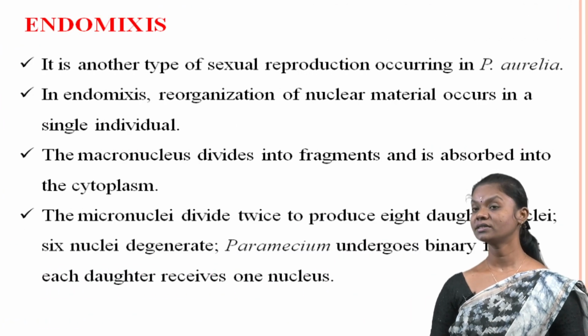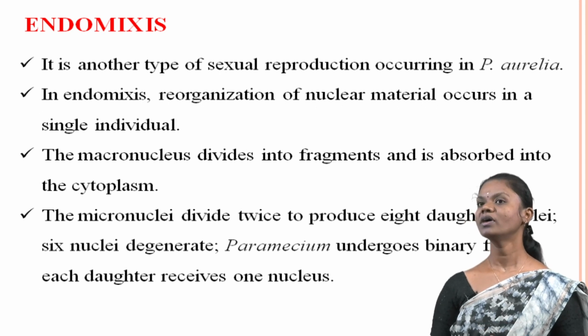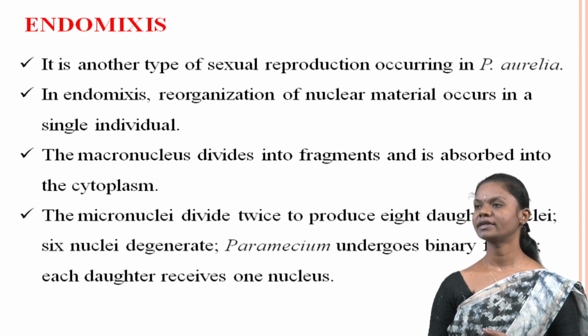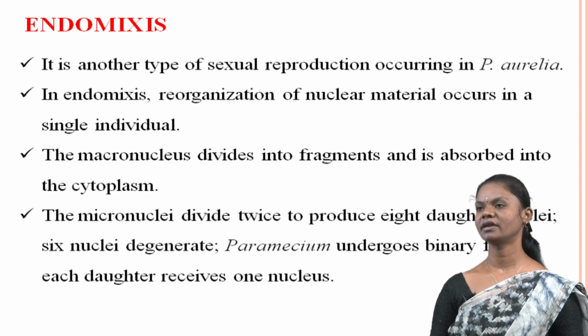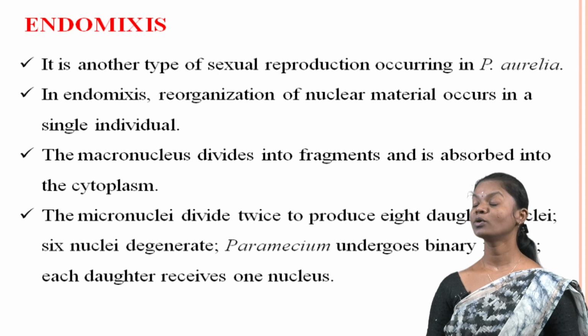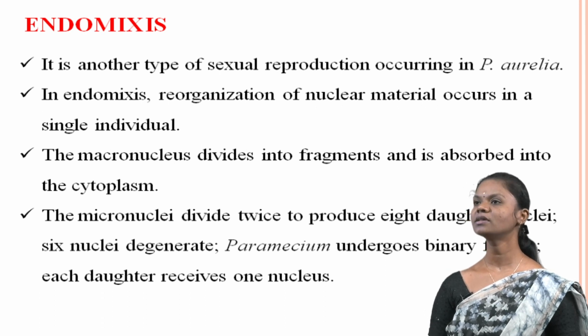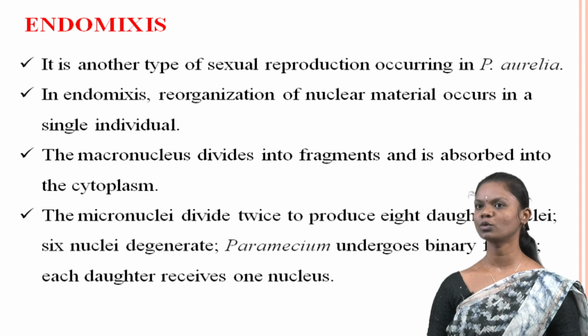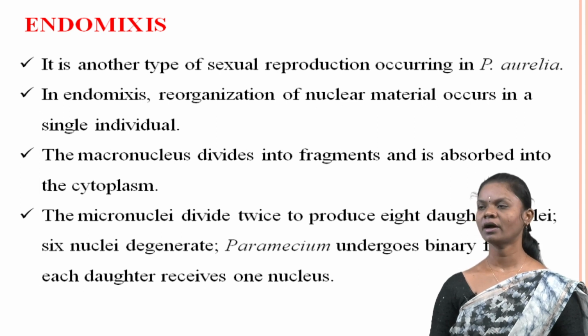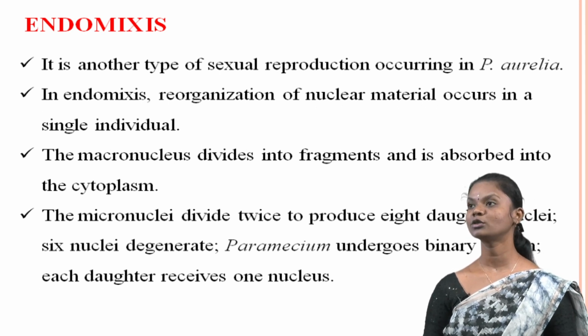Endomixis. Endomixis is another type of sexual reproduction. It is observed in Paramecium aurelia. In endomixis, the reorganization of nuclear material takes place within a single individual. During the process, the macronucleus divides into fragments and gets absorbed into the cytoplasm.